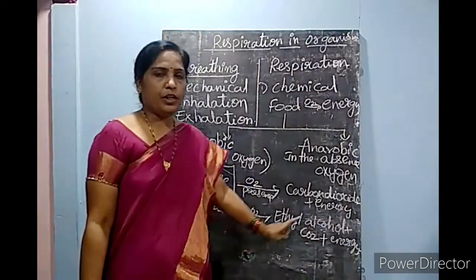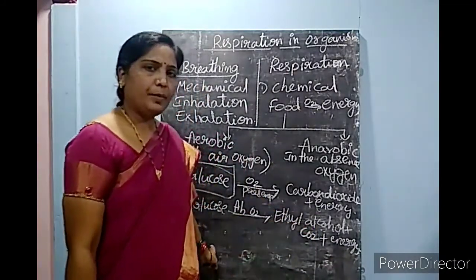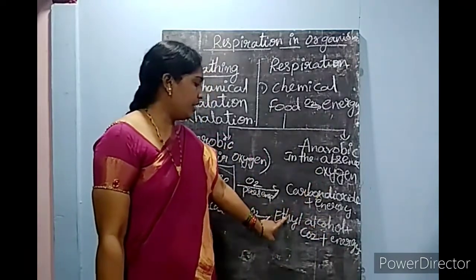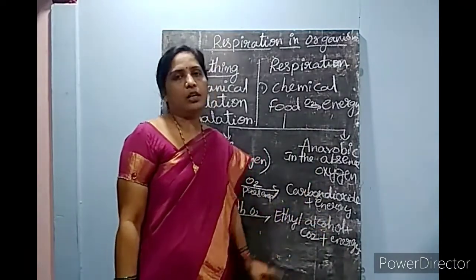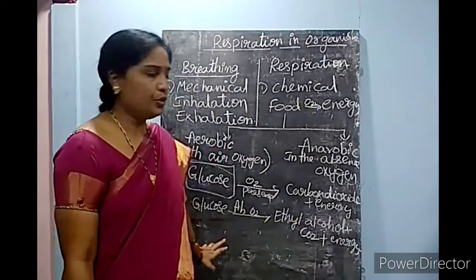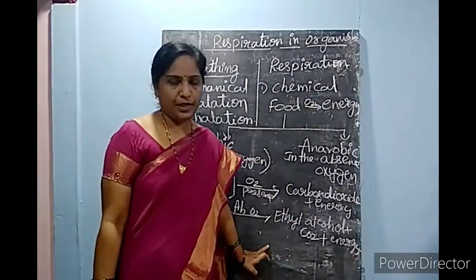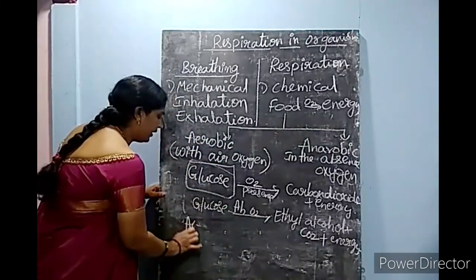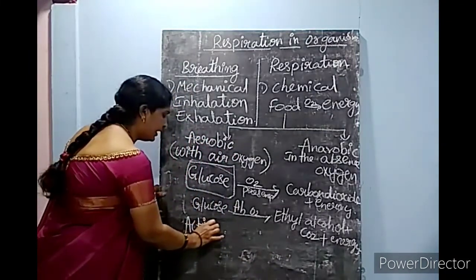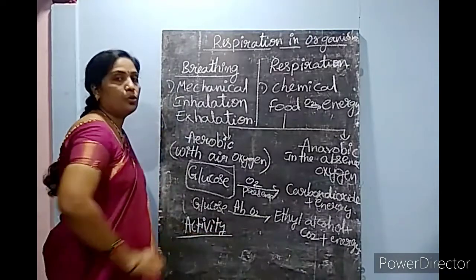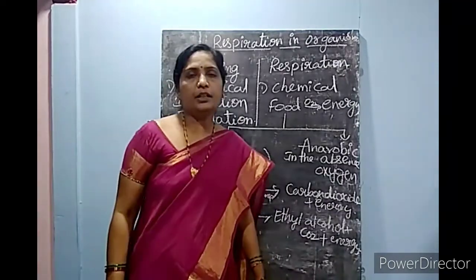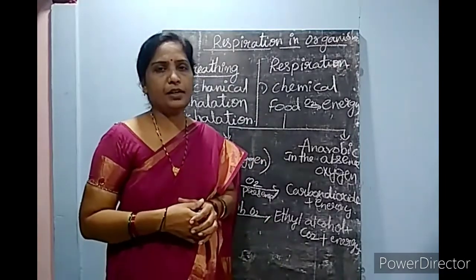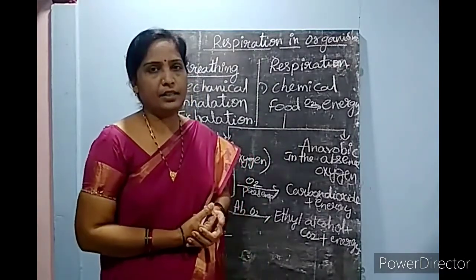What is released? What are the products in anaerobic respiration? Along with CO2 and energy, ethyl alcohol or ethanol is produced in anaerobic respiration. You can observe this by doing a simple activity, and you can prove whether ethyl alcohol or ethanol is released in anaerobic respiration or not.